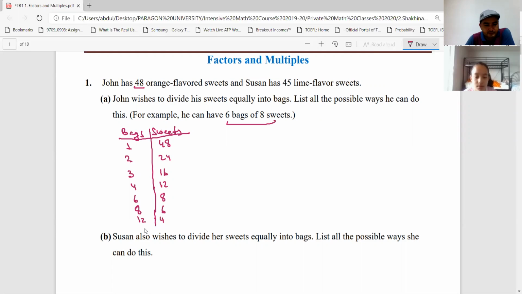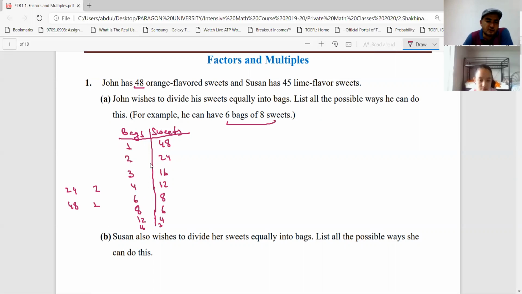Next number? 16. 16. Each bag contains 3. And that's a lot. 24, right? Okay, let me write here 24. Then each bag contains 2. Then one more. 48. So each bag contains only 1 sweet.